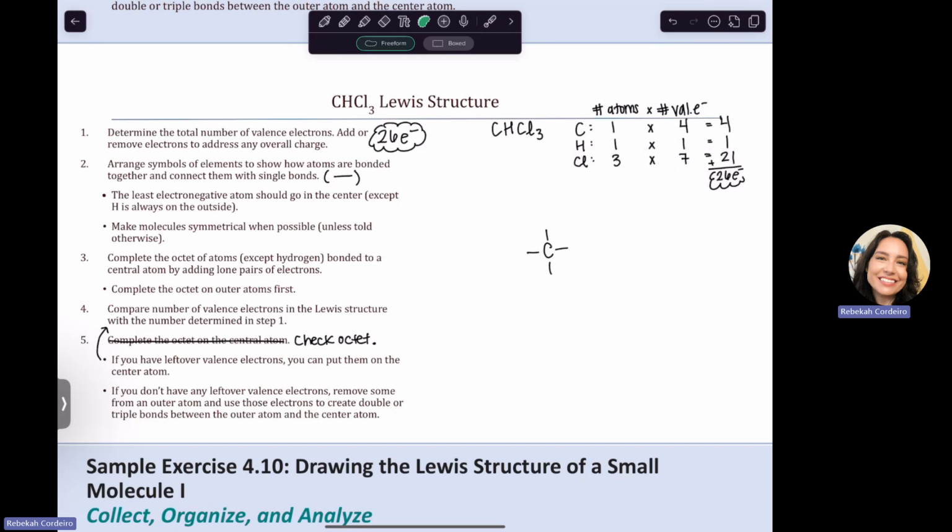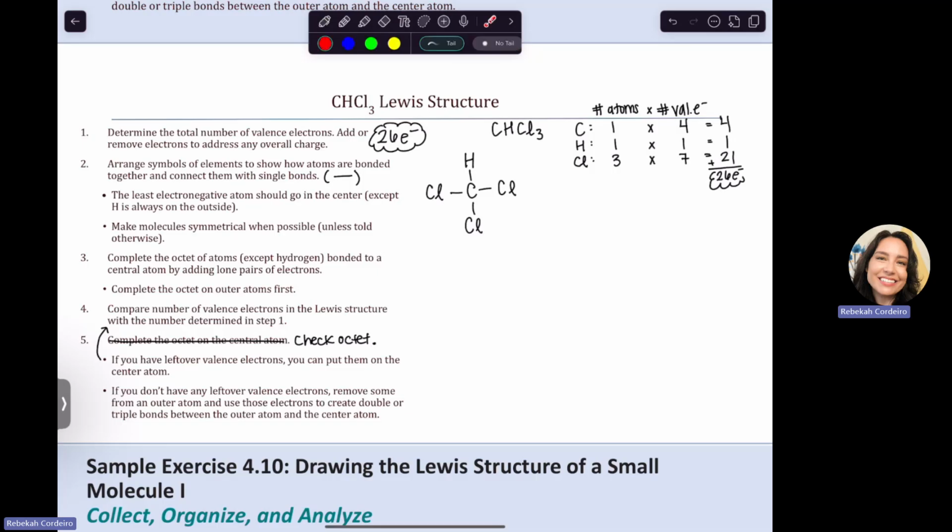And again, there's not really like a specific reasoning. It's just as you go and you look at a bunch of these and you do practice, then it'll help you know kind of what looks right. So I'm going to put just I got 4 things I have to put around my carbon, 1 hydrogen and 3 chlorines. And it doesn't matter where I put the hydrogen. I could have put it on the left, the right, the bottom, whatever place you want to put it. It's up to you, kind of like Bob Ross. A little bit more strict than Bob Ross's painting rules, but you can put it where it moves you.